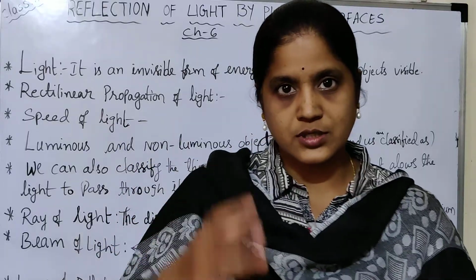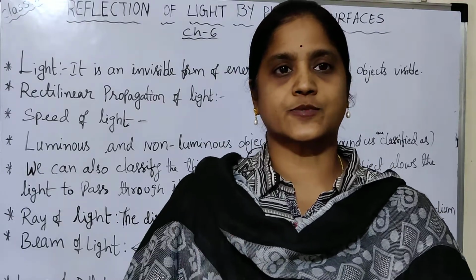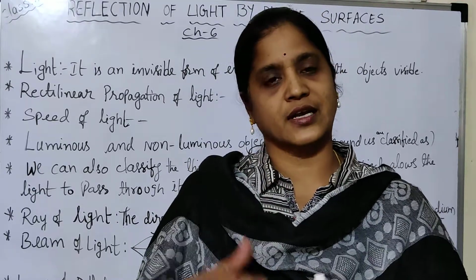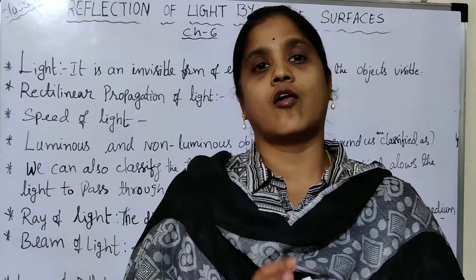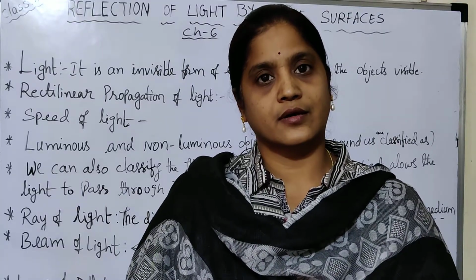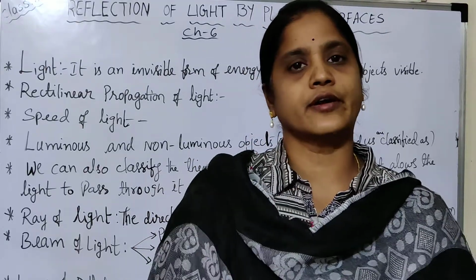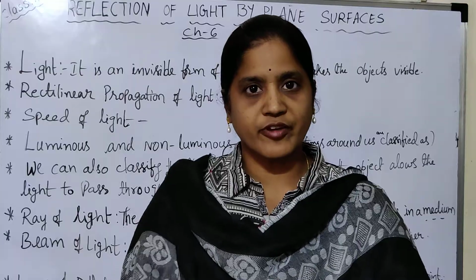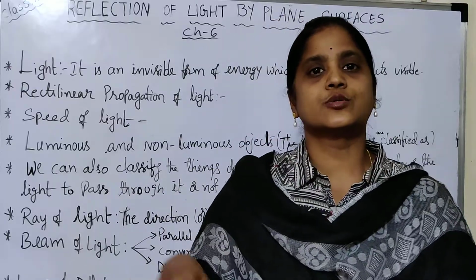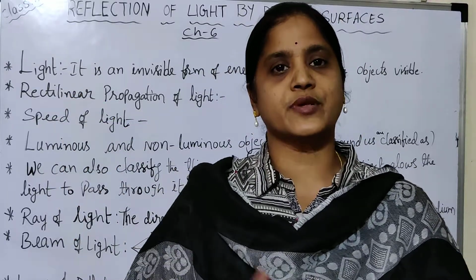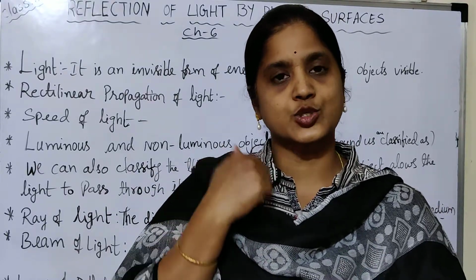So when the light falls on those particles, reflection takes place. To see any object, light is very important. At the same time, light should reflect from that object and reach our eyes. Then only are we able to see different objects. So on the earth we have the air-made atmosphere with different types of particles. These particles are reflectors, which means when light falls on them, they reflect the light. The reflected light reaches us.